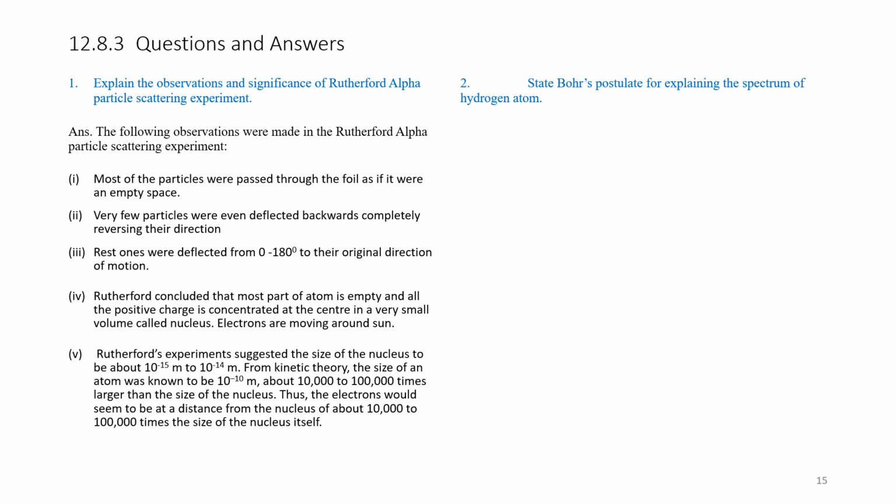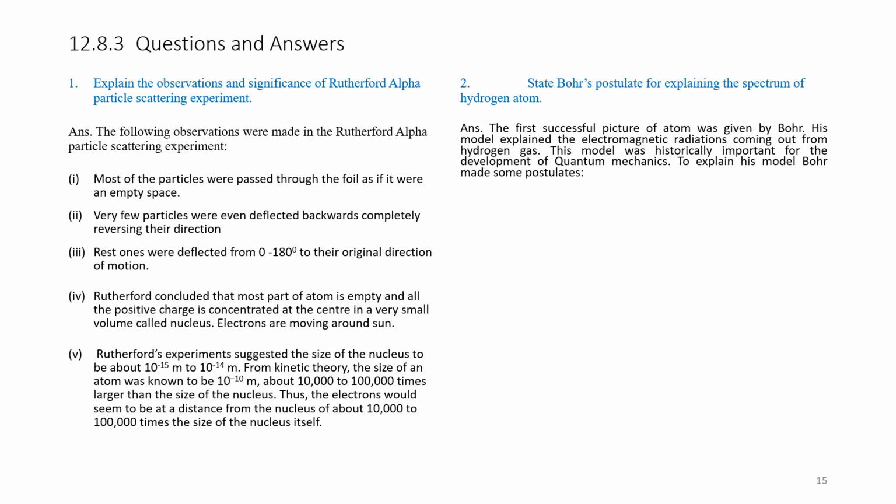Question number 2. State Bohr's postulates for explaining the spectrum of hydrogen atom. Answer. The first successful picture of atom was given by Bohr. His model explained the electromagnetic radiations coming out from the hydrogen gas. This model was historically important for development of quantum mechanics. To explain his model, Bohr made some postulates. First, electrons revolve around the nucleus in stationary circular orbits where centripetal acceleration is provided by the Coulombic attraction of the protons on electrons.